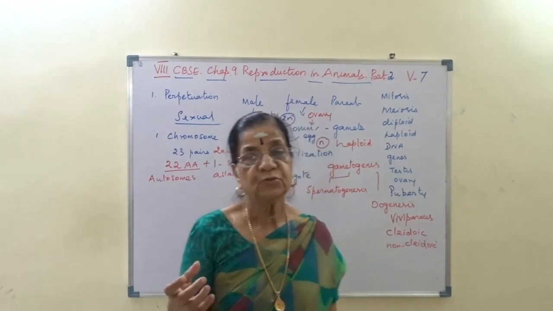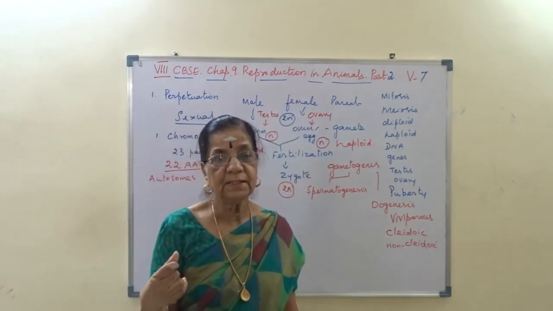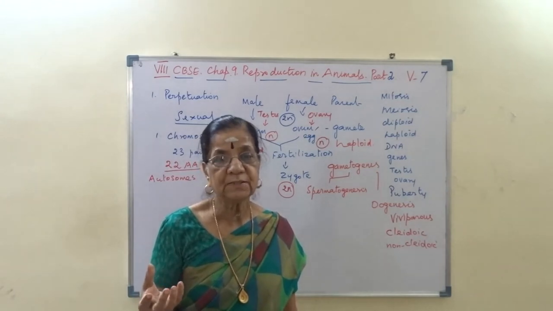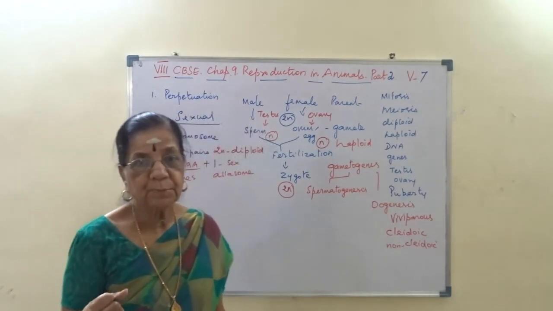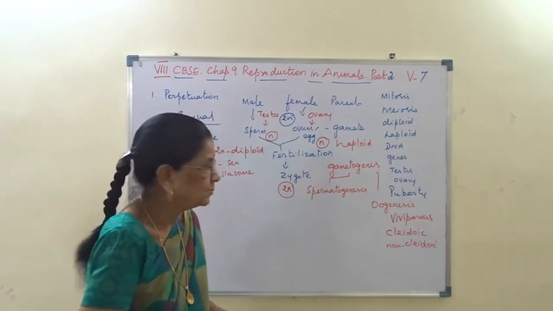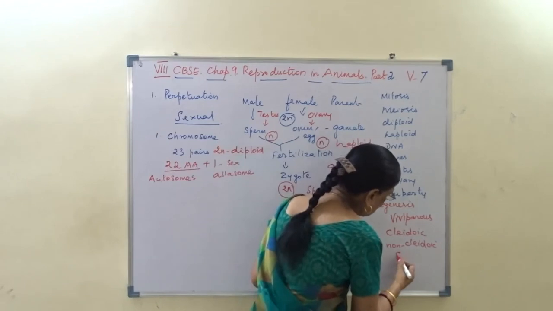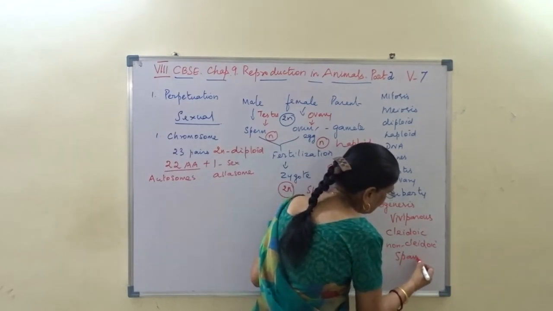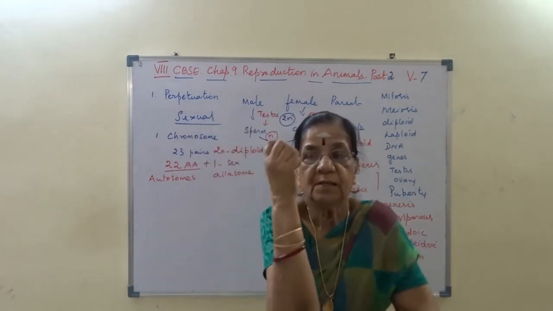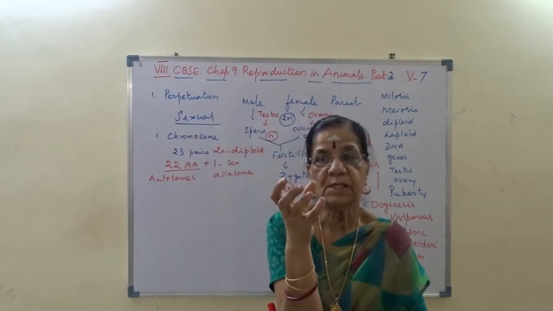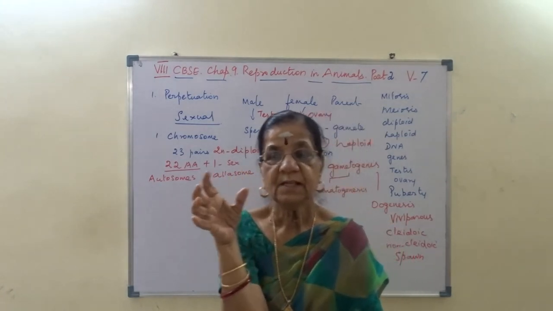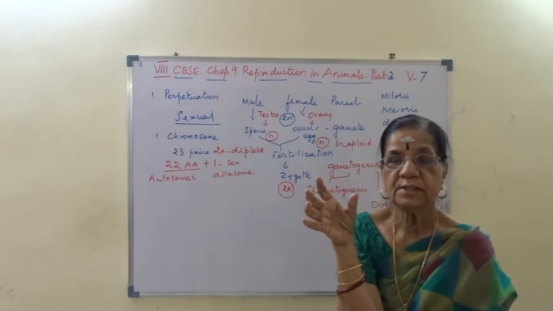Okay. So fish and frogs normally lay hundreds of eggs, and those hundreds of eggs clump together. They do not occur singly. They clump together in a jelly-like mass, called spawn, so that they are not spread away or carried away by water easily.